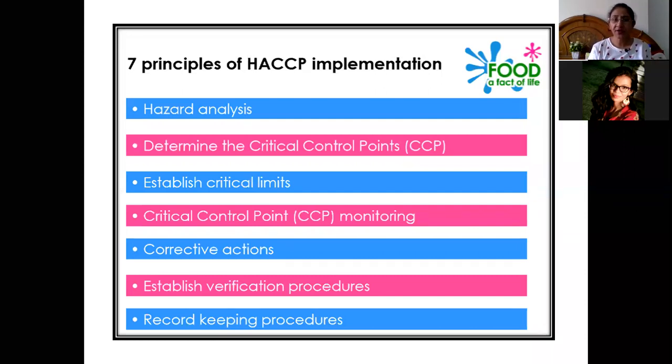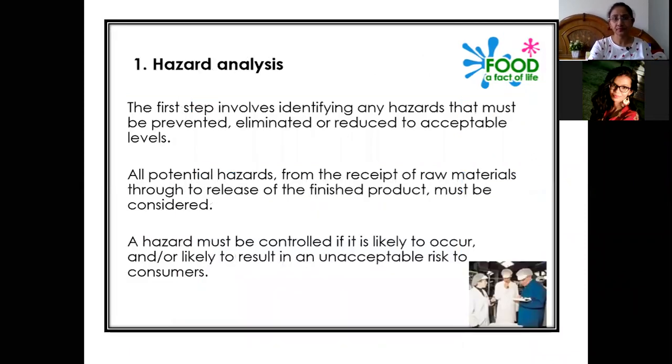And then the sixth point is to establish the verification procedures. Every process has to be validated. Validation is also very important. And the last point is proper record keeping. In any production process or any food or manufacturing company, proper record keeping is very important. Record keeping should be done so that we can track that HACCP plans are being followed and all the safety measures have been taken. Now we will go one by one into the 7 principles in detail.